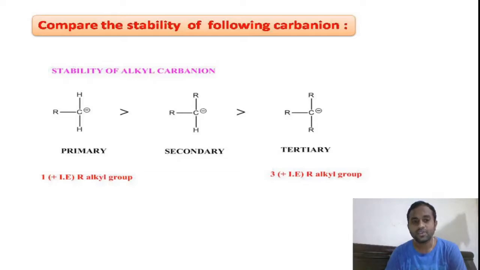this can be explained based on the inductive effect. Inductive effect is nothing but the partial displacement of sigma bonded electrons towards the more electronegative atom. Based on the inductive effect we can discuss the stability of the alkyl carbon anions. And this stability of alkyl carbon anions is in reverse order compared to the stability of alkyl carbonium ions, alkyl carbocations. Because we know alkyl groups are plus I groups. They are electron releasing groups.